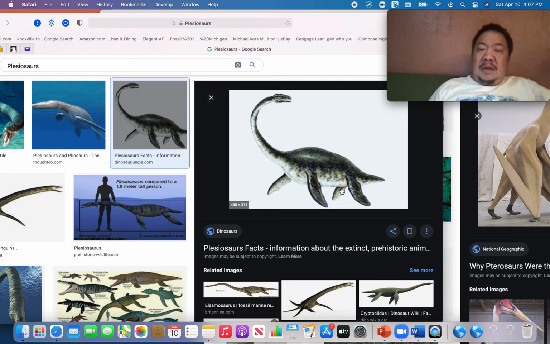Notice the 4 paddle-like arms. You don't see this in marine organisms today, but this was a common form of locomotion during the Mesozoic era for these marine reptiles. They would go onto land to lay their eggs. One thing that makes it easy to differentiate between these and ichthyosaurs is that plesiosaurs had long necks, then a relatively small head, and then sharp teeth made for killing.